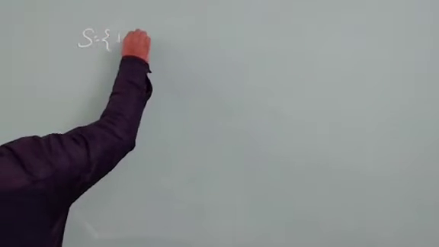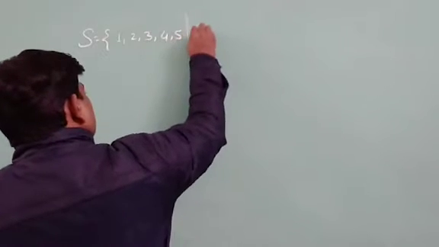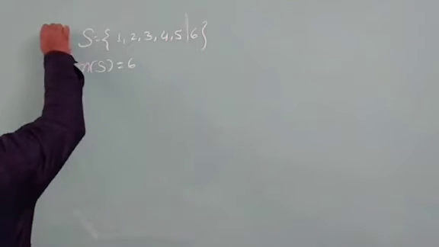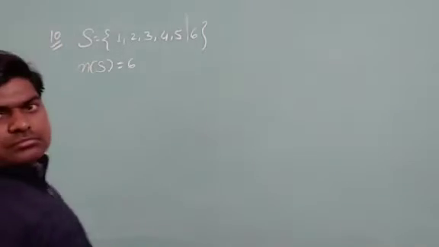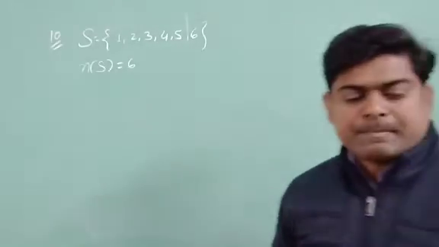See, in the question what is given, in throwing a die, A is the event of getting a number more than 3. Now tell me, what should be the S if I am throwing a die? I think 1, 2, 3, 4, 5 and 6. So I think the cardinal number of the sample space is equal to 6. I am talking about question number 10. Hope there is no doubt.